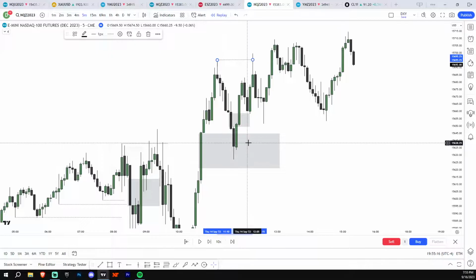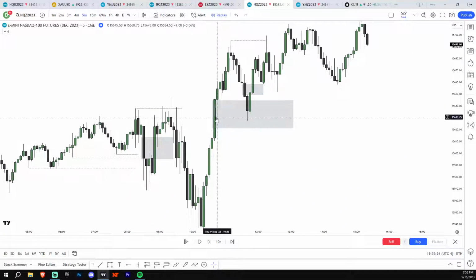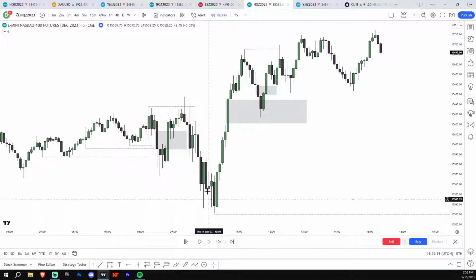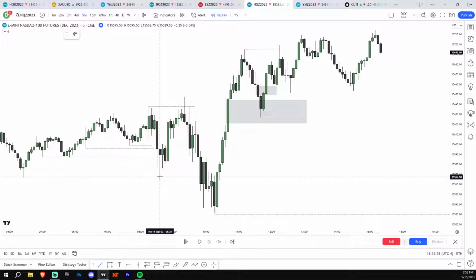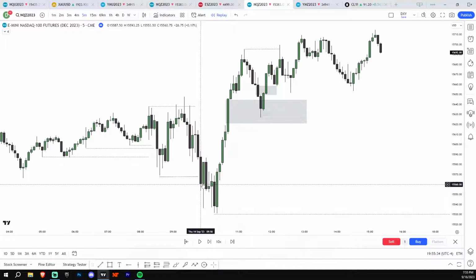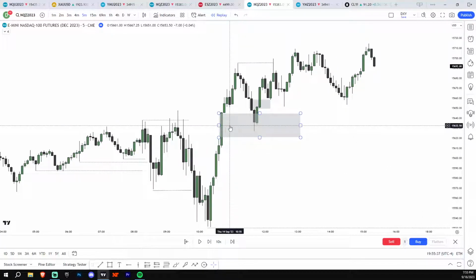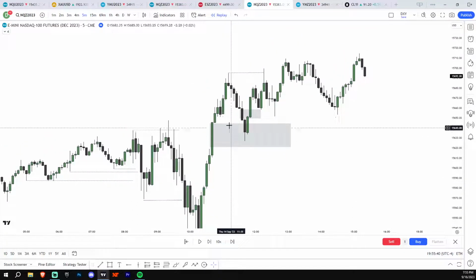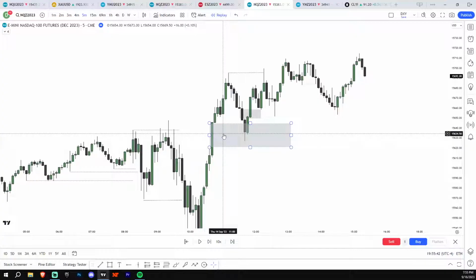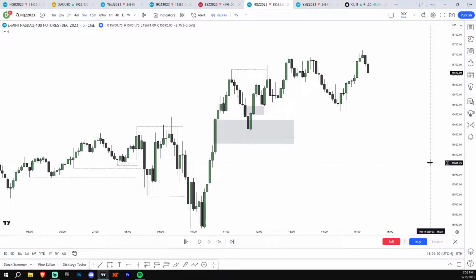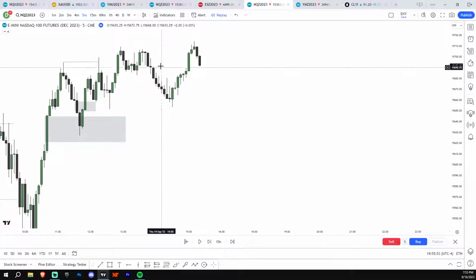So anyways, right here, if I'm looking for this inverse, it's like, okay, maybe we didn't take a low. See how we don't really take any lows here, or we don't purge any lows, but we are delivering from the fair value gap. So that still counts to me like good enough. Okay, you can see right here, we purged a low. So I would still be willing to take an inverse. But you can see right here, we did not sweep this low, but we are delivering from a bullish fair value gap. So sweeping a low or delivering from a bullish fair value gap are the two scenarios where it's okay to take the inverse. Okay. So yeah, that's kind of the checklist I look for.